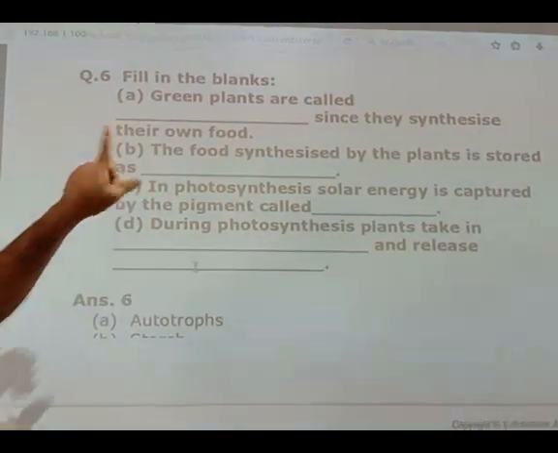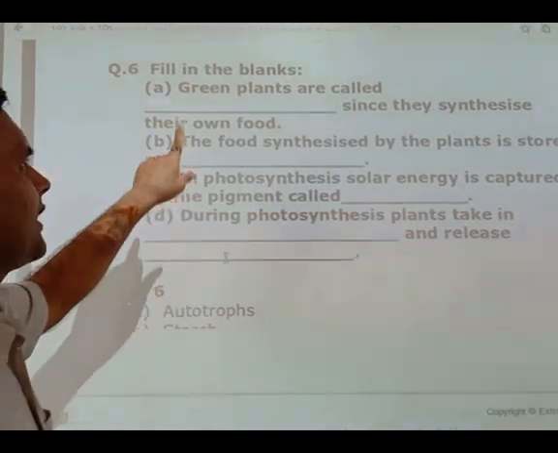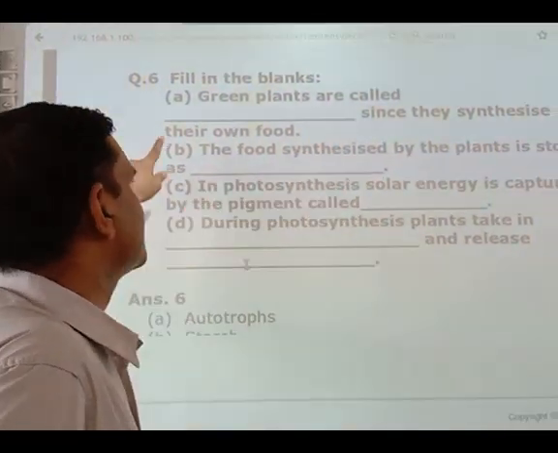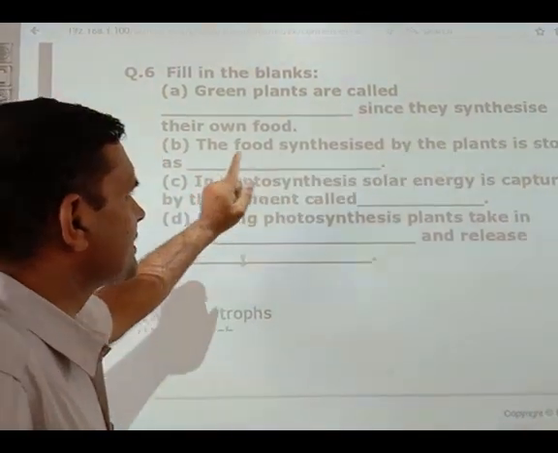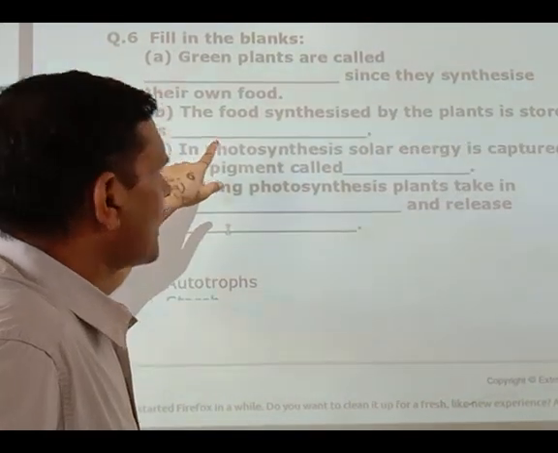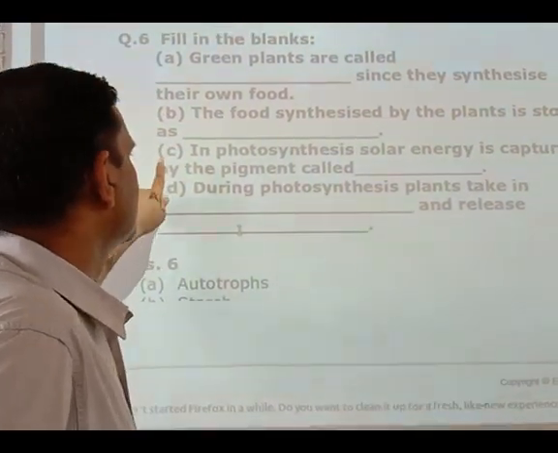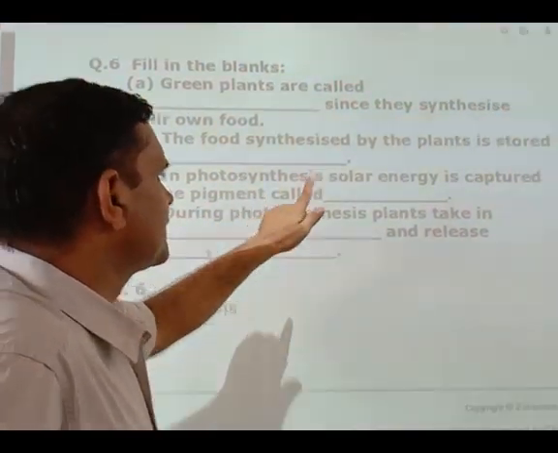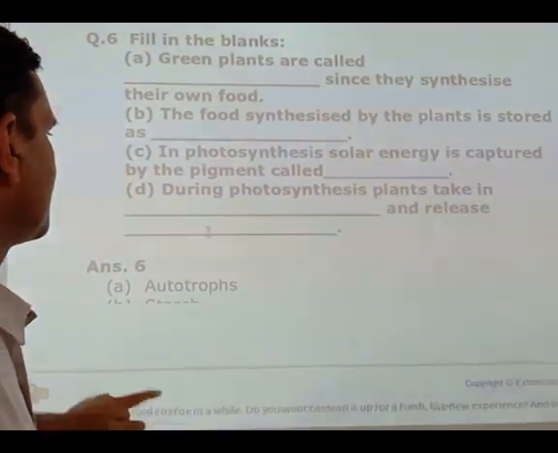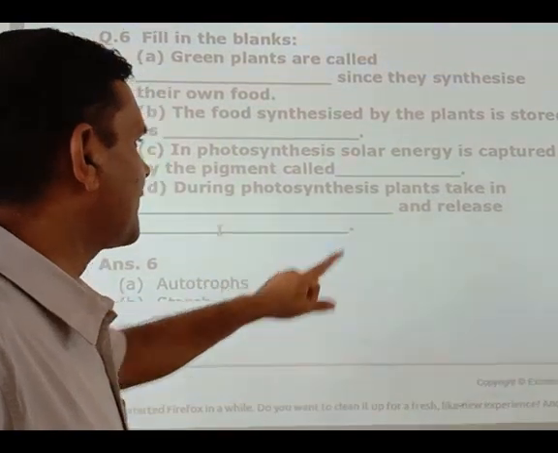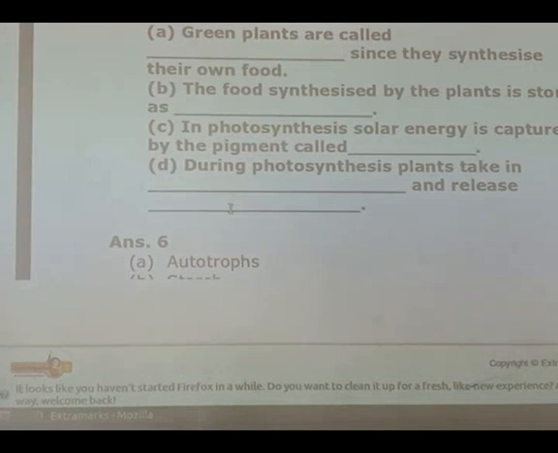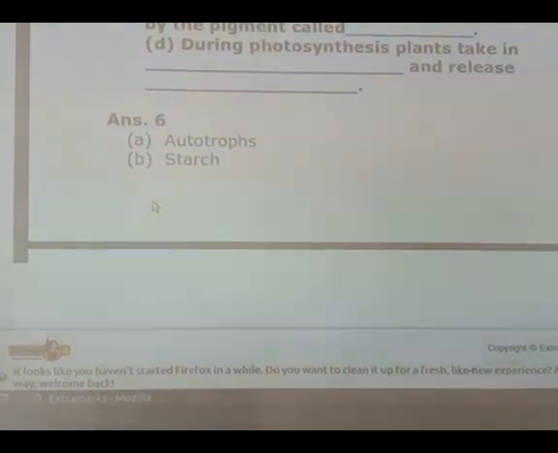Question number 6. Fill in the blanks. A. Green plants are called autotrophs since they synthesize their food. B. The food synthesized by the plants is stored as starch or carbohydrate. C. In photosynthesis, solar energy is captured by the pigment called chlorophyll. D. During photosynthesis, the plant takes in carbon dioxide and releases oxygen gas. Answers I am flashing.